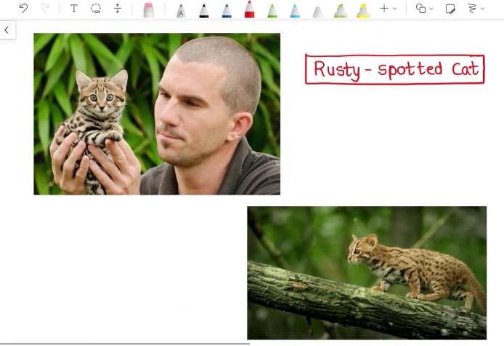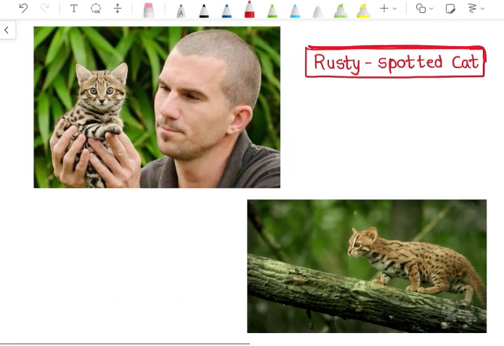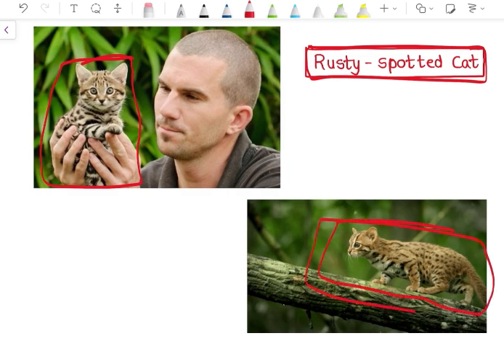Next, see, the rusty spotted cat. This is a small cat, less than 1.6 kg. It is mostly found in the Eastern Ghats of Andhra Pradesh, and you need to remember that. It is endemic to the Indian subcontinent, only found in India, Sri Lanka, and Nepal. So let's go to the notes and we will see the next question.